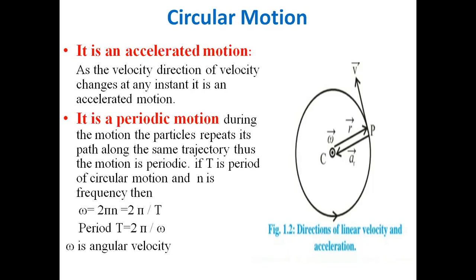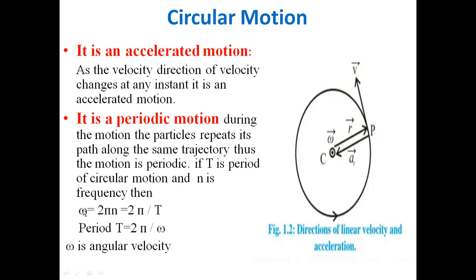If we consider T as the period of circular motion and n its frequency, then the angular velocity of circular motion must be written as 2πn, because 2π is the angle covered by the particle, that is 360 degrees, and n is the frequency.